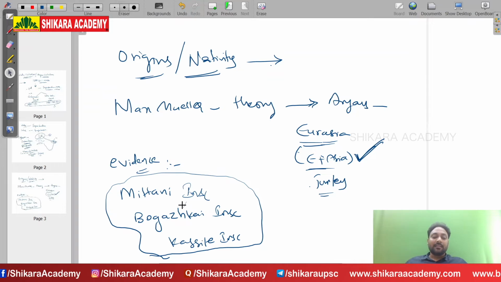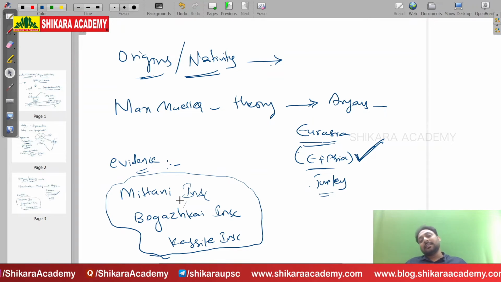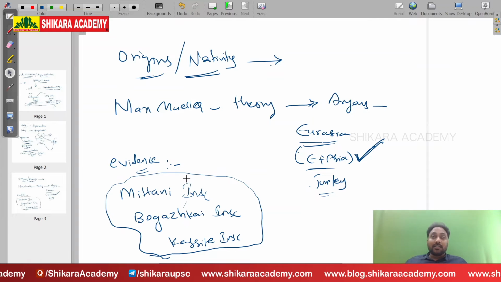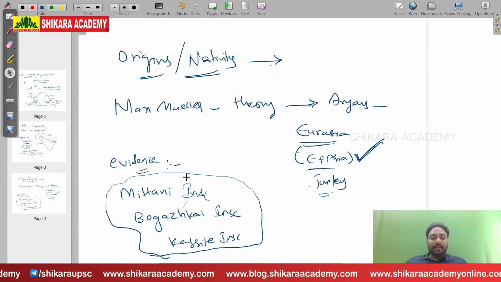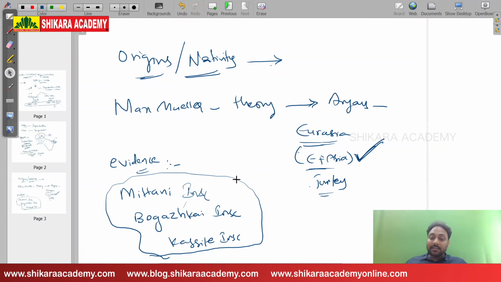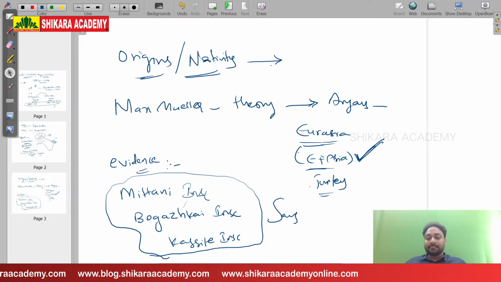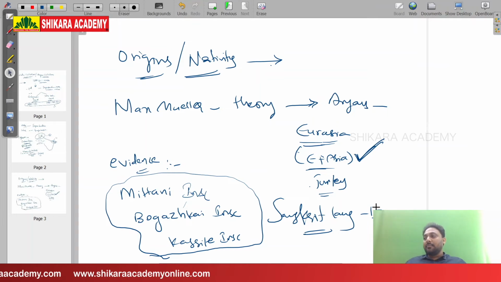Slowly they settled in Iran, Persia, for 500 years and they developed the Zend Avesta book. Sorry, they developed the Zoroastrian religion. And from there, again after the 500 years, they migrated to Sapta Sindhu. In Sapta Sindhu they developed the Sanskrit language by 1500 BC.